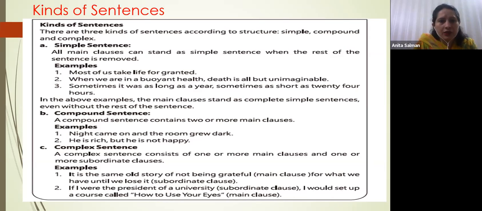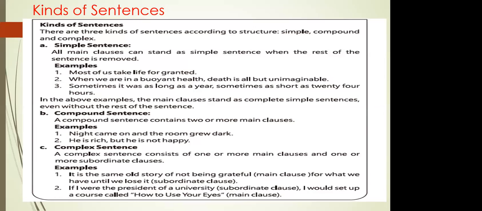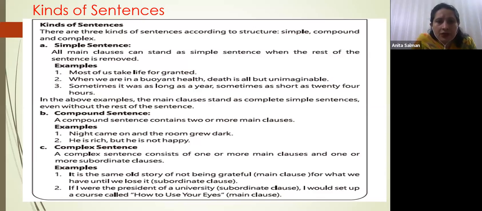For what we have until we lose it is the subordinate clause. If you separate both clauses, the first clause, the main clause, conveys full meaning: it is the same old story of not being grateful. But the other clause, for what we have until we lose it, is not a complete sentence on its own, so it is known as a subordinate clause. Those sentences which have one or more main clauses and one or more subordinate clauses are known as complex sentences. You can see the other example from the text.